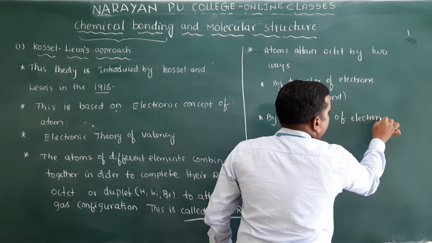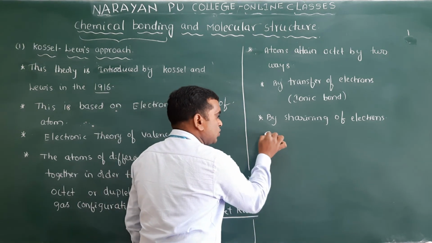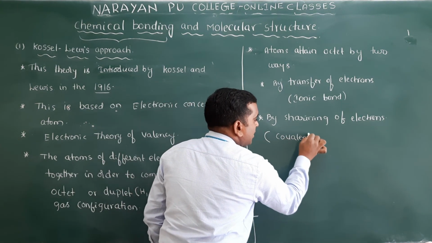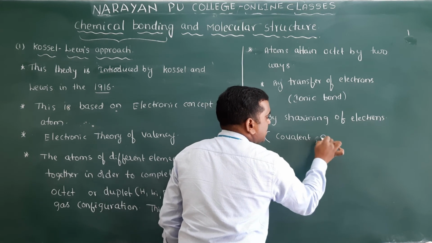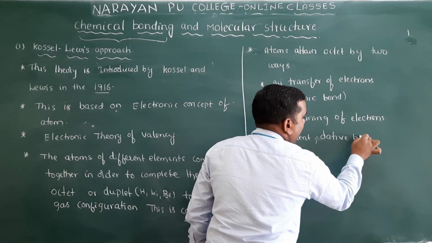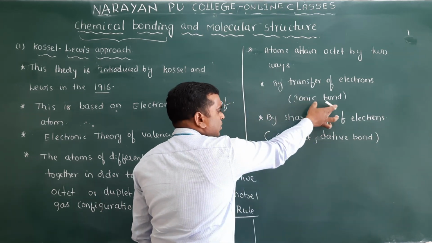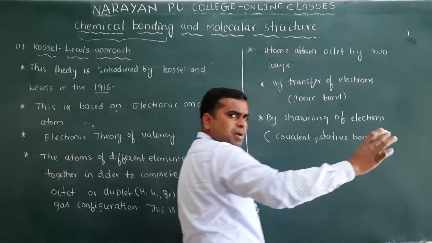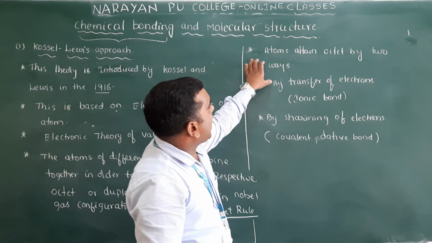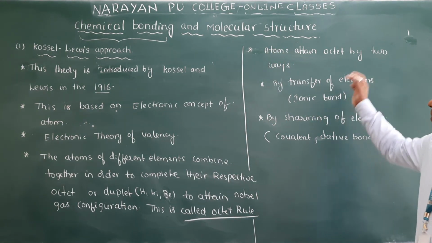While electrons are shared among the atoms, you will get 2 types of bonds. One is the covalent bond, and the other is the dative bond, or we can call it a coordinate bond also. We will discuss the ionic, covalent and dative bonds separately. In this way, atoms attain the octet by 2 ways.